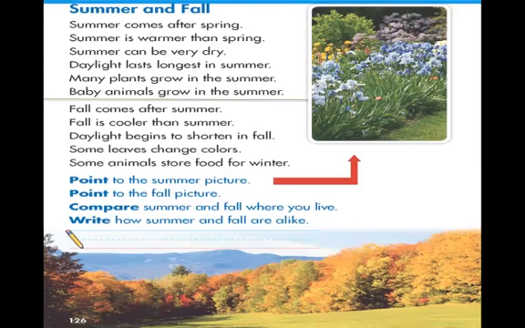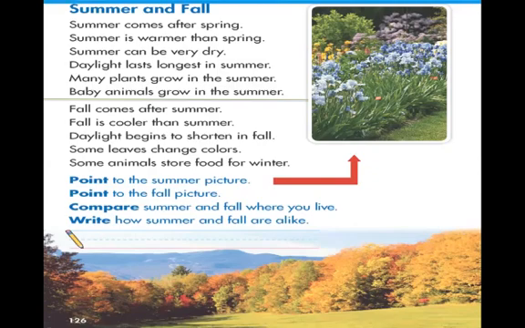Why? Because we said in summer, there are trees, the plants grow. So we can see a lot of trees. But remember, what is the color of the leaves here in summer? Excellent. They are green. What do you think in fall? The second question. Point to the fall picture.